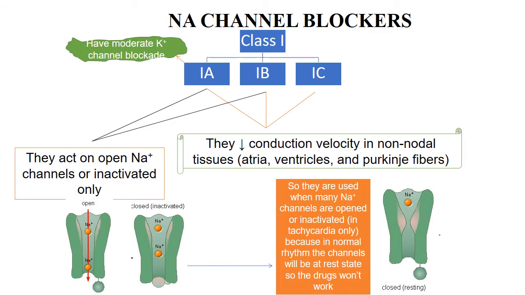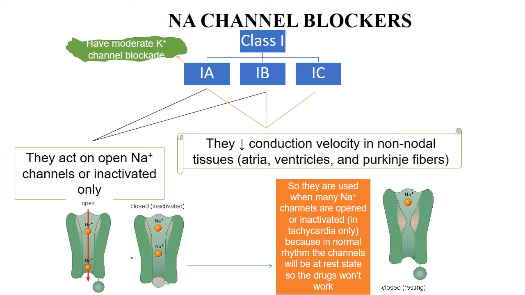Now, class 1 drugs are sodium channel blockers. They have three groups: class 1A, 1B, and 1C. They act on open or inactivated sodium channels only. Class 1A have also moderate potassium channel blockade activity.